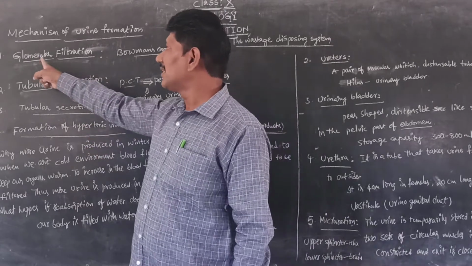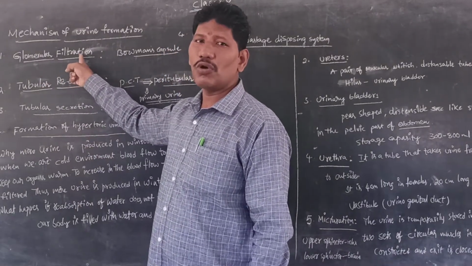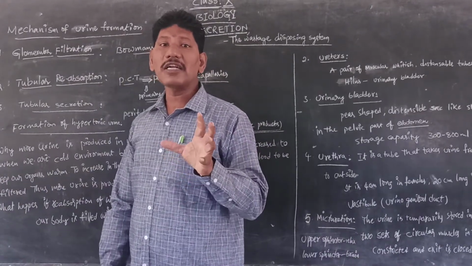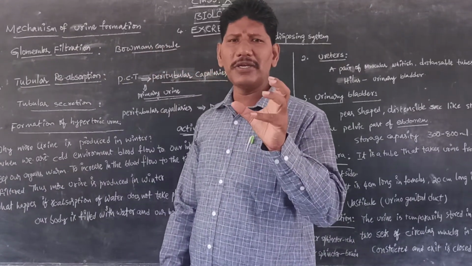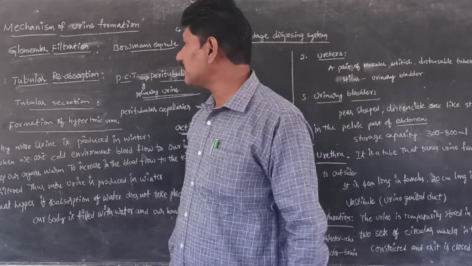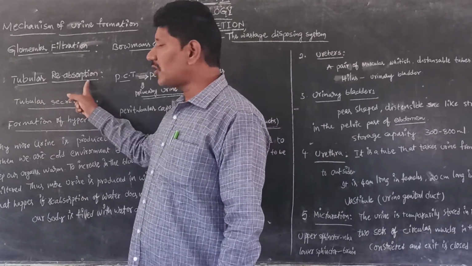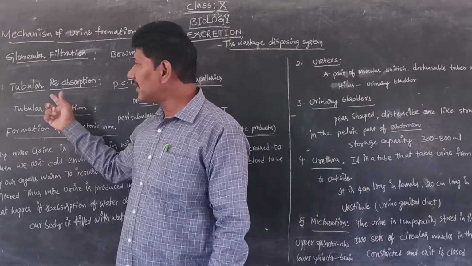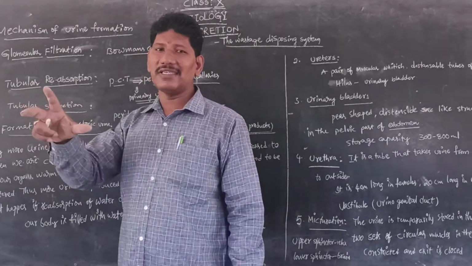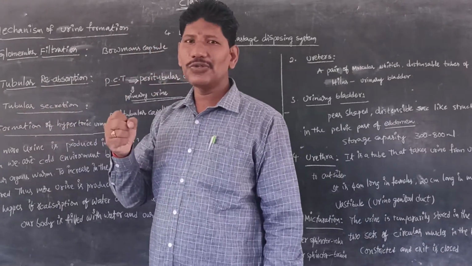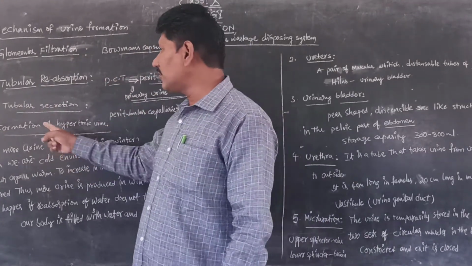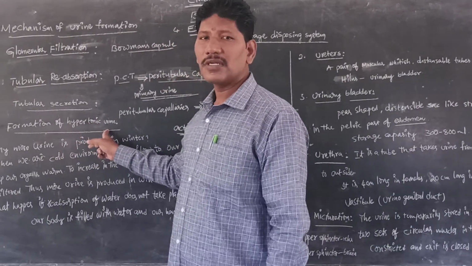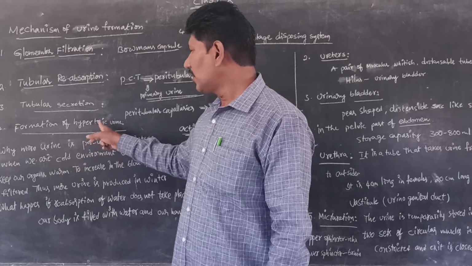Obviously, the first one is glomerular filtration. Glomerular filtration is also called pressure filtration or ultrafiltration, which means very minute selective filtration. Next, tubular reabsorption. Next, tubular secretion. It is absorption, and it is secretion. Next, formation of hypertonic urine, meaning concentrated urine.